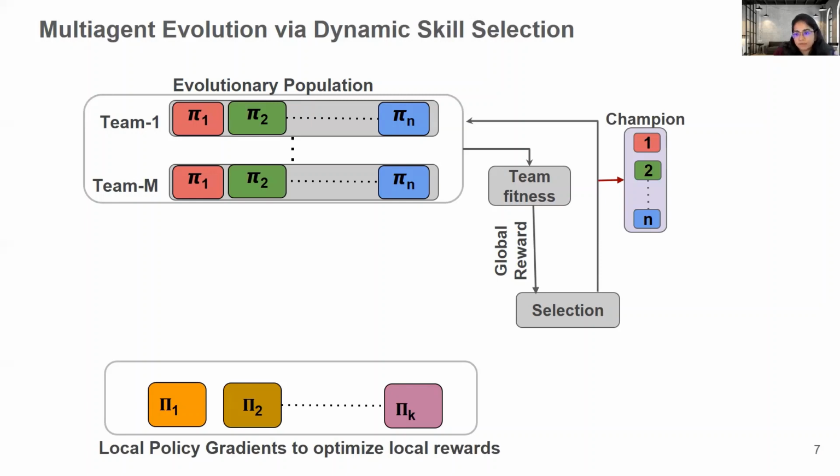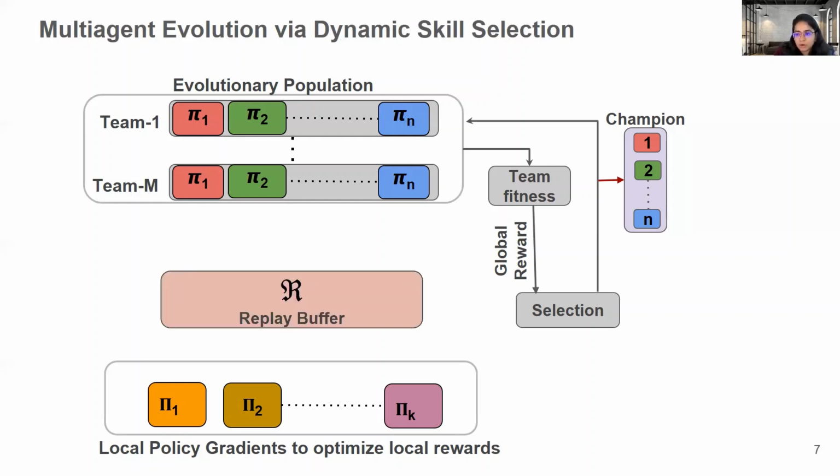Now, to attain sample efficiency in our architecture, we use the best of both worlds. We use the sensitivity of global rewards in CCEA, along with the sample efficiency of fast policy gradient based methods. So both of these optimizers, where one optimizer, CCEA, is trying to optimize the global reward, and the local policy gradient learners are optimizing the local dense rewards, talk to each other in some way via a shared replay buffer.